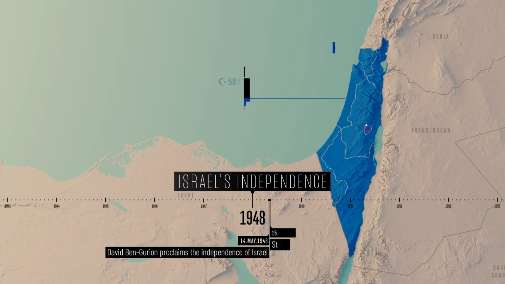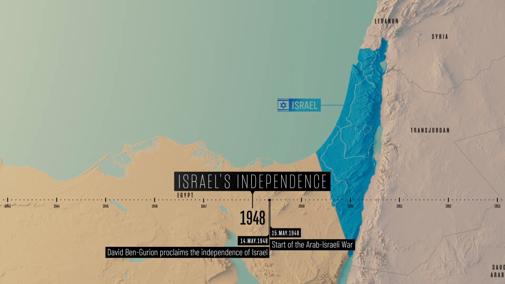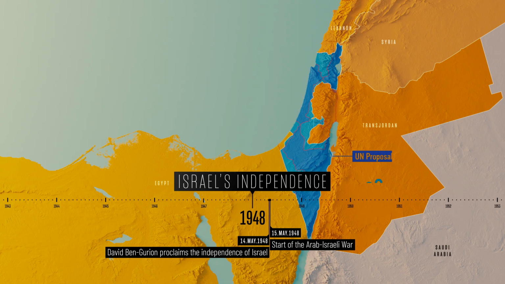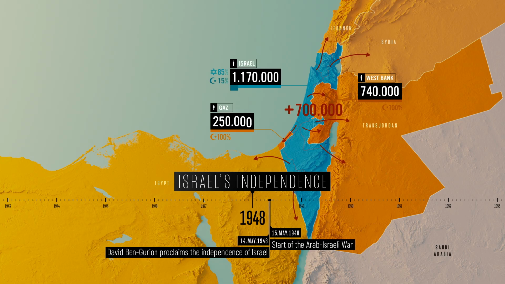On May 14, Israel declares independence, triggering the invasion of 5 Arab armies. Israel wins and expands its territory 40% more than was allowed. Around 700,000 Palestinians are displaced to neighboring countries, Gaza and the West Bank. This is the Nakba.